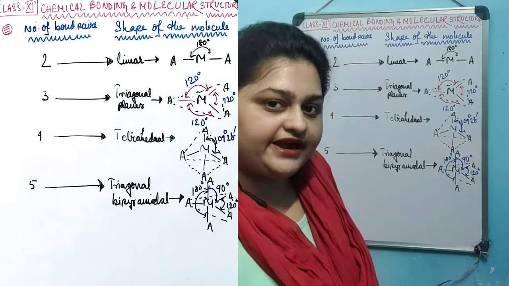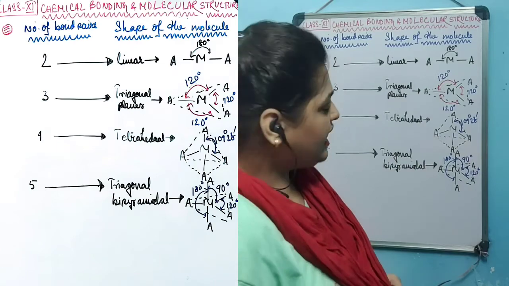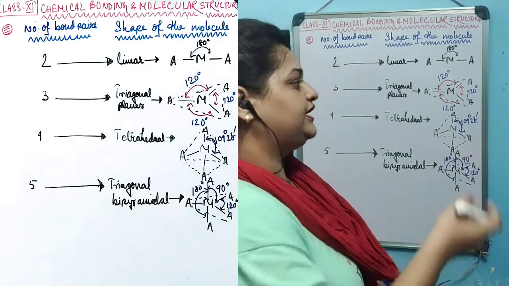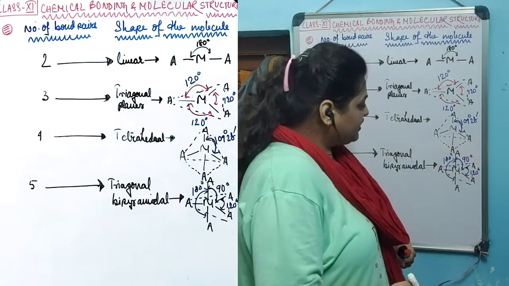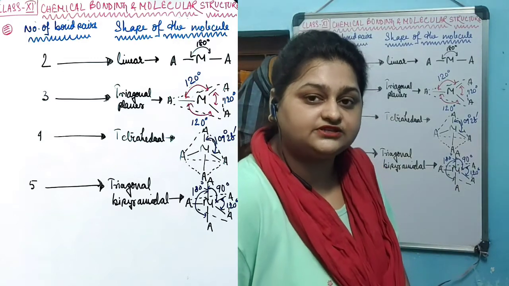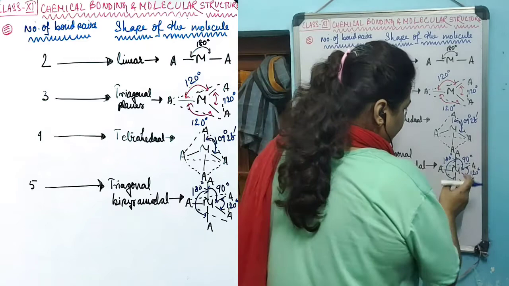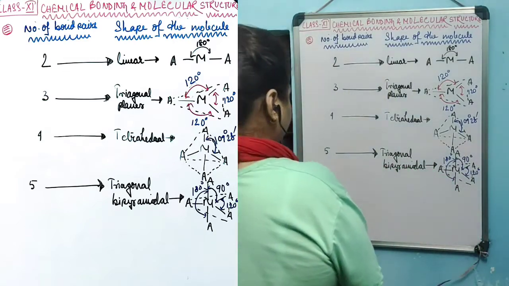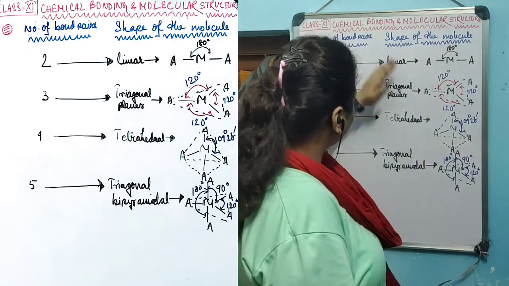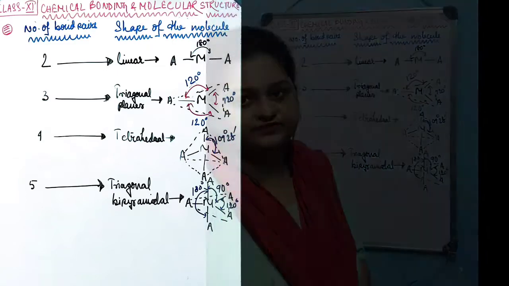90 degrees is created between the axial bond and the trigonal plane, and 180 degrees is created between the two axial bonds. The third angle is created between the bonds that are situated on the trigonal plane. So three angles: 90 degrees, 180 degrees, 120 degrees. There are two more shapes, but I am going to do them after writing all of these things, because the structures are becoming more bulky and more complex.